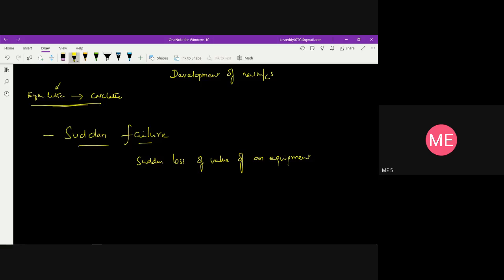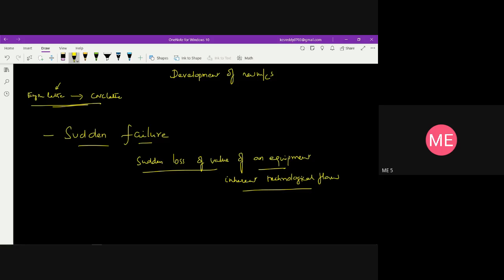Due to the presence of any inherent technological flaws, the equipment fails. That is what we call sudden failure, a sudden loss of the value of the equipment because of defects or technological flaws present in a particular equipment.